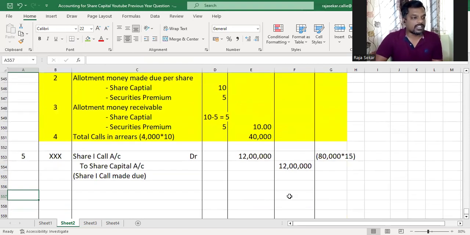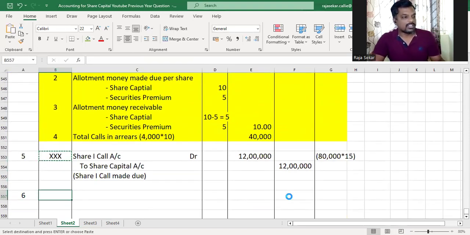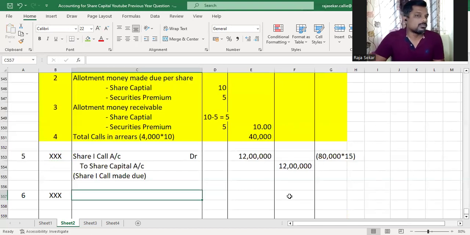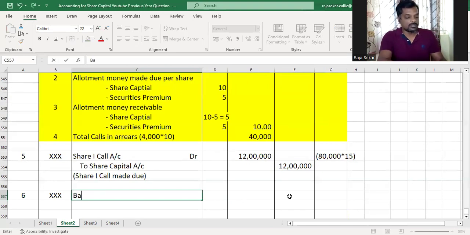Now in first call, a lot of things happen. One of the shareholders did not pay the first call amount and another shareholder, who's that shareholder? Seema, paid the first call amount along with the allotment money along with first call amount. Understood or not? And allotment is right now sitting in what, calls in arrears account. Understood? So bank account debit.